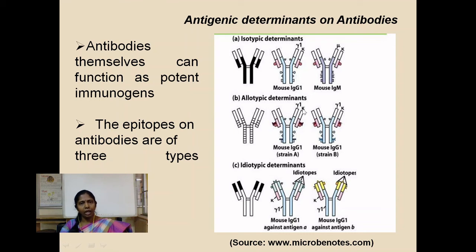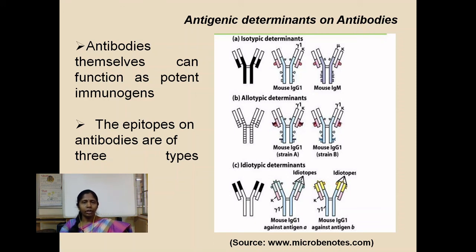Allotypic determinants are those which are also present in the constant region but differ within the individuals of the same species. All individuals of each species inherit the same set of genes for the heavy chains. But due to allelic differences, in some individuals there are subtle amino acid differences. These minor amino acid differences give rise to a set of epitopes which are termed allotypic determinants.